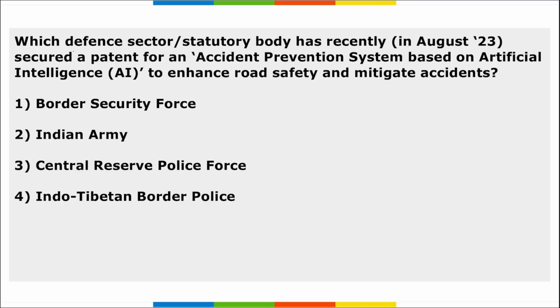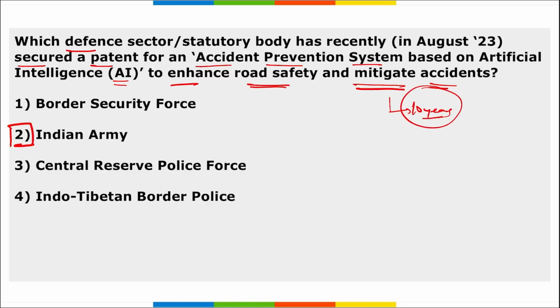Next, which defense sector has recently secured a patent for an accident prevention system based on artificial intelligence to enhance road safety and mitigate accidents? It is our Indian Army, correct? They secured a patent, and basically these patents are for 10 years, remember that. So the Indian Army secured the patent for an accident prevention system based on artificial intelligence. This will enhance road safety and reduce accidents.